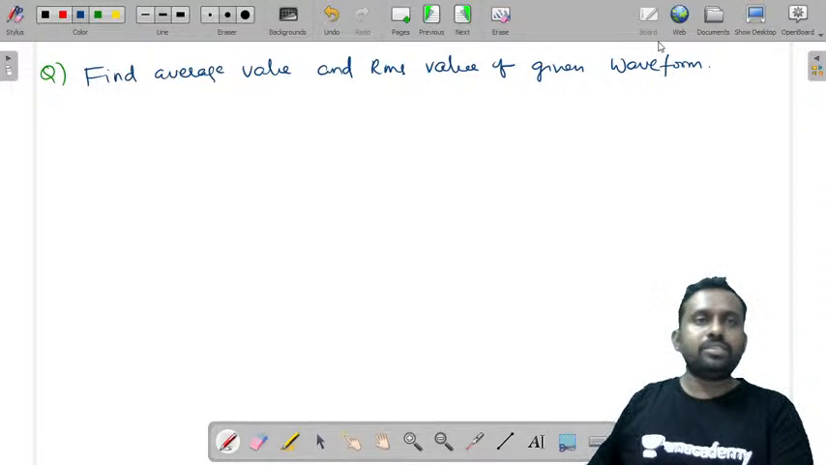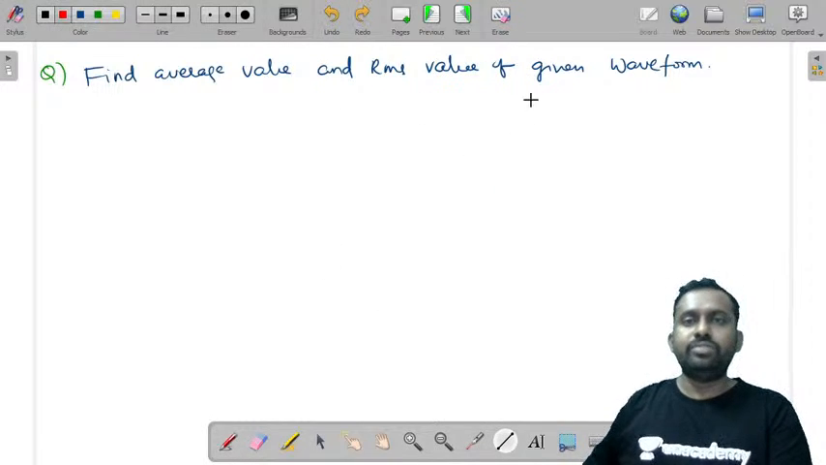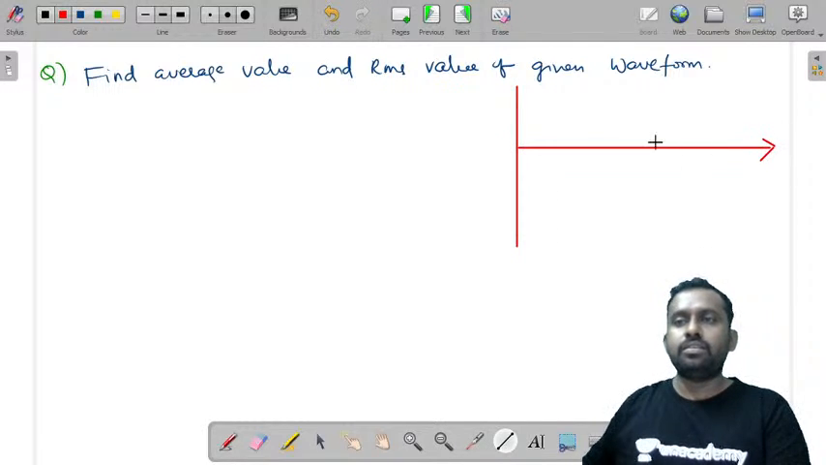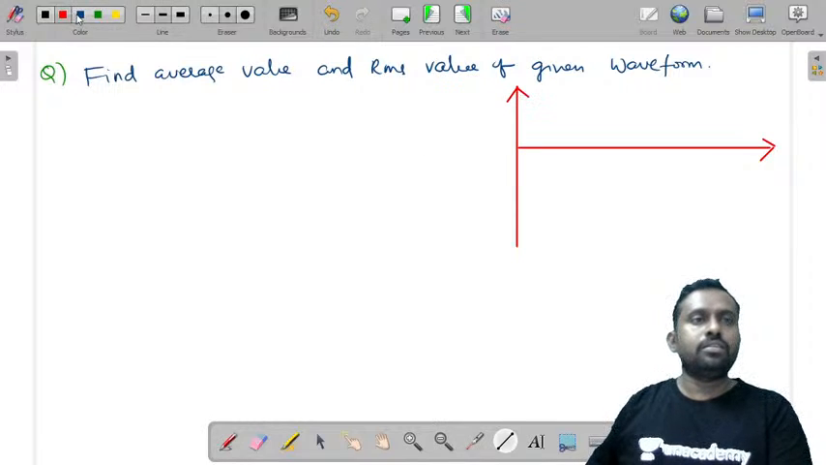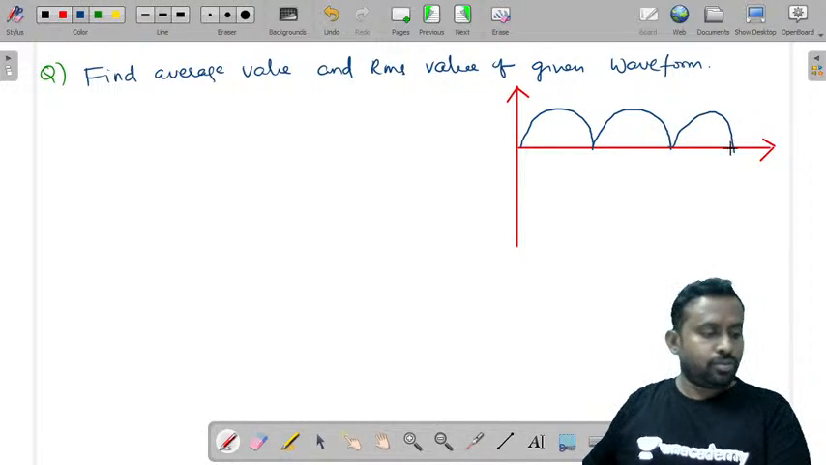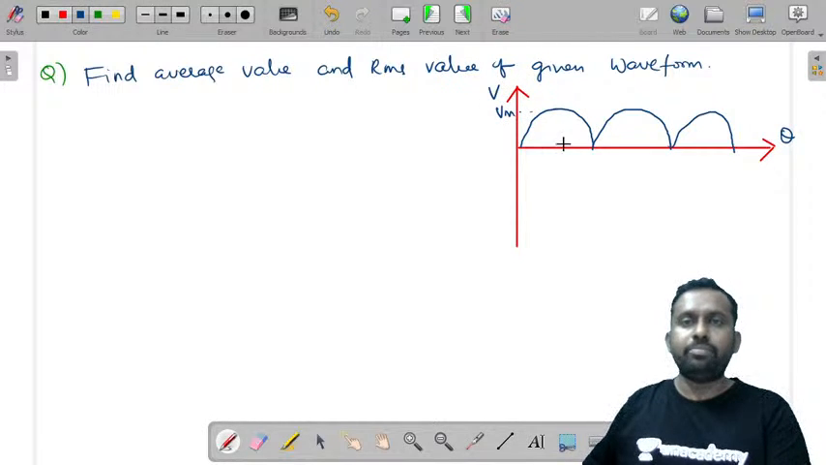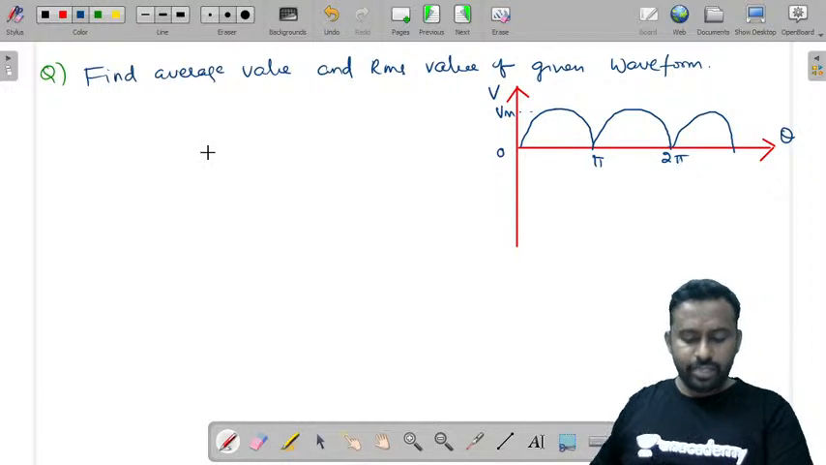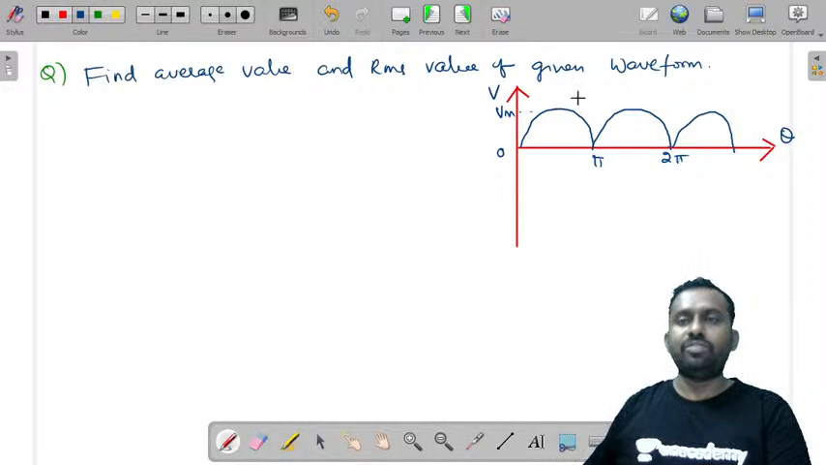The question can be this, or the question can also be something else. I'll just tell you what that is. In general university question papers, this is the question given. This is given as theta and this as V, and this is given as Vm, and the values are given as pi, 0, 2 pi. You need to understand one thing: find the average and RMS value of the given waveform.